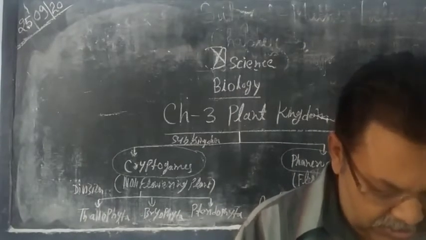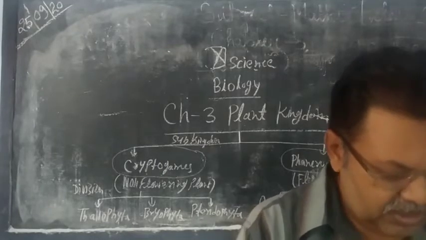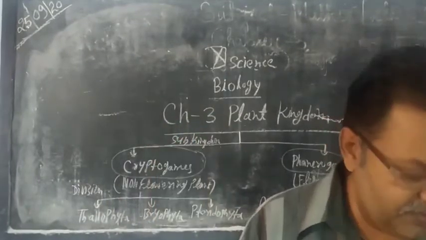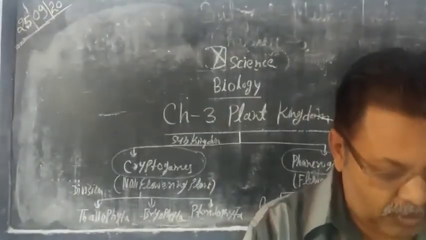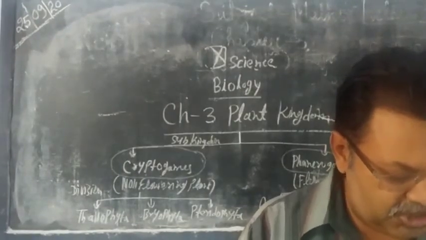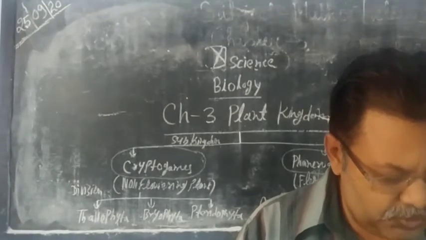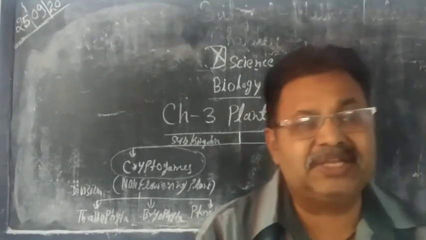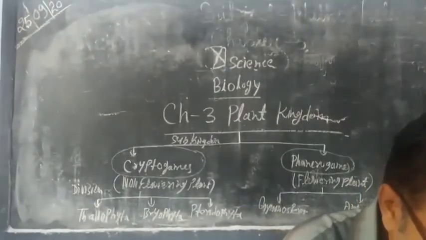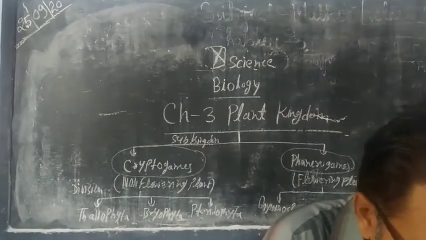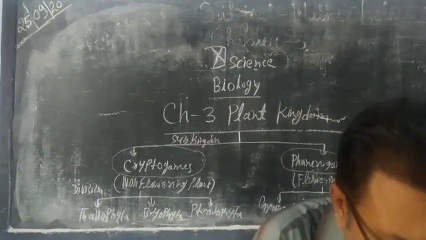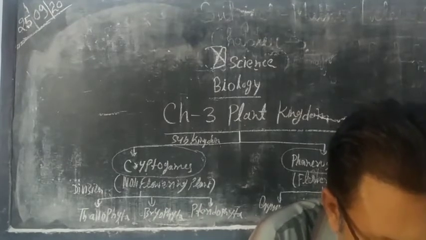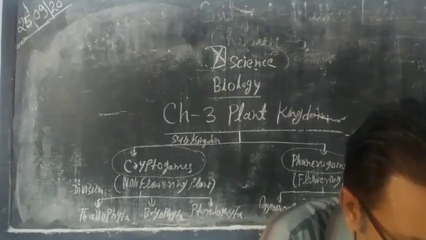So our next topic is the morphology. It means the external structure of algae. So morphology means the study of structure. First, unicellular body and colonial algae. Some algae lie in the form of a group which is known as a colony. So many cells lie together in the form of a colony. Example Volvox. And unicellular algae, example Chlorella.